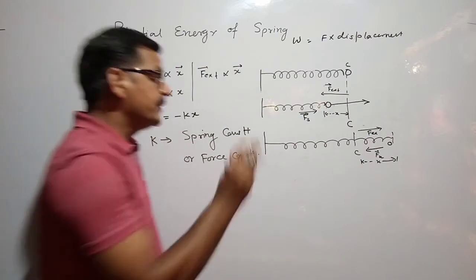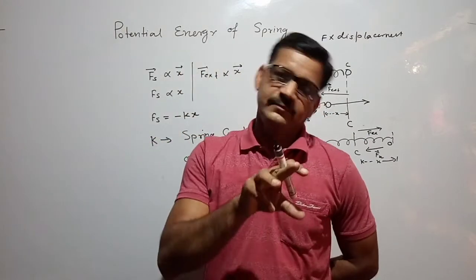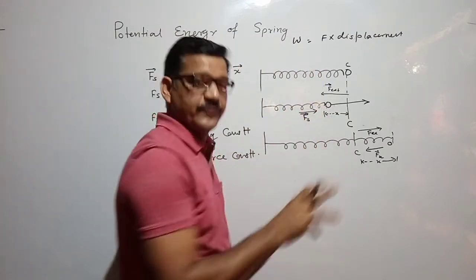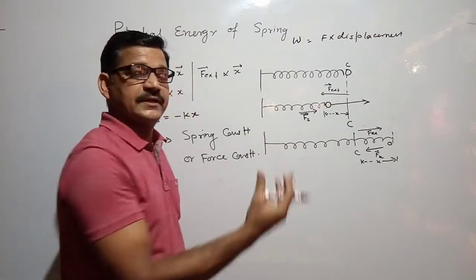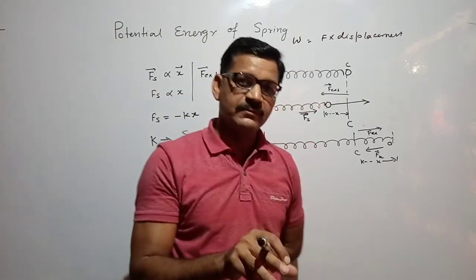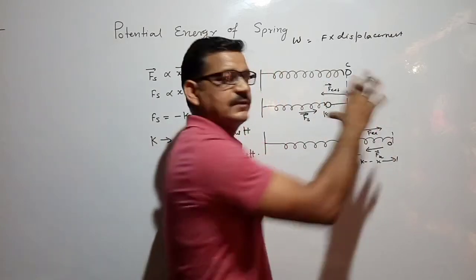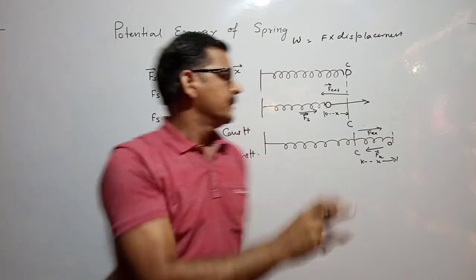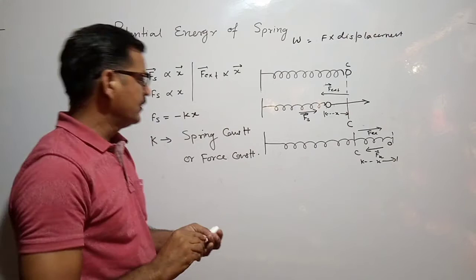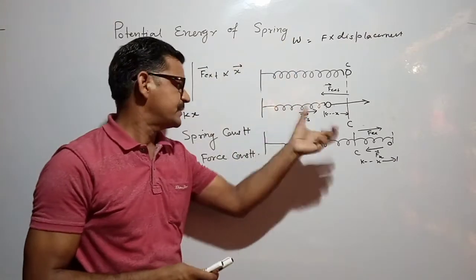Why? It means this spring now has the capacity to do work, meaning it has energy to do work. So where does this energy come from? This energy comes from the work we did on compressing or stretching the spring. So this is about the potential energy of the spring. Now we will find how much energy that is. We will find the expression for it.